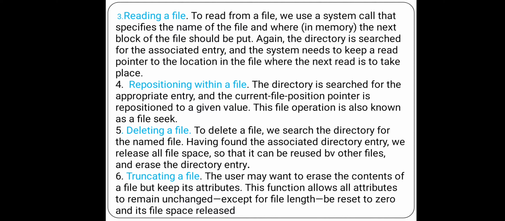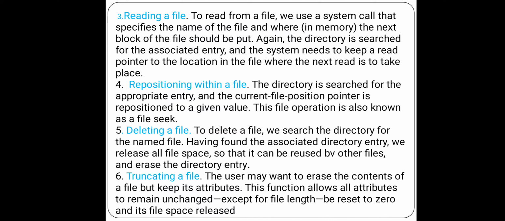Next, repositioning within a file. The directory is searched for the appropriate entry, and the current file position pointer is repositioned to a given value. This operation is also known as file seeking. Seeking means if you are in some position and you are trying to go to a particular position, then that is called seeking.